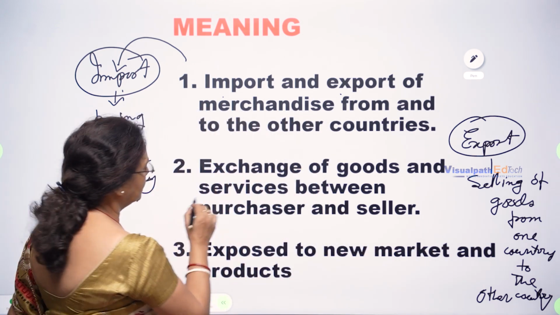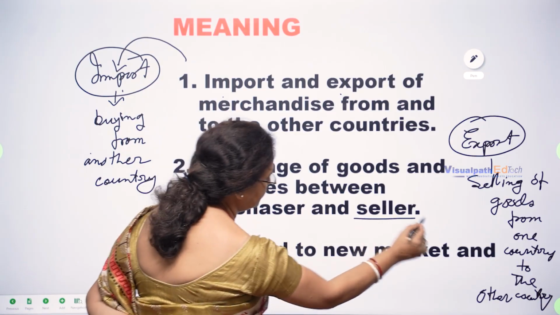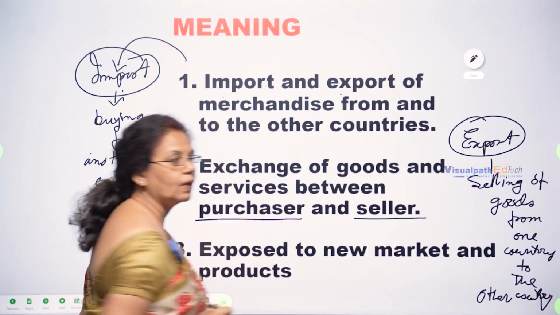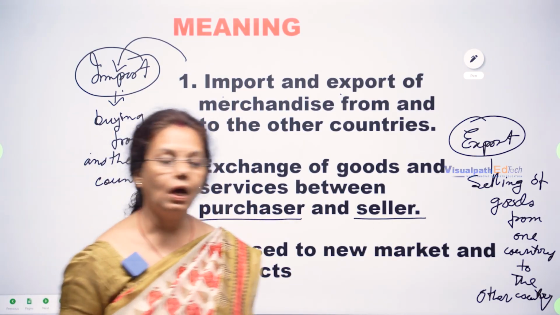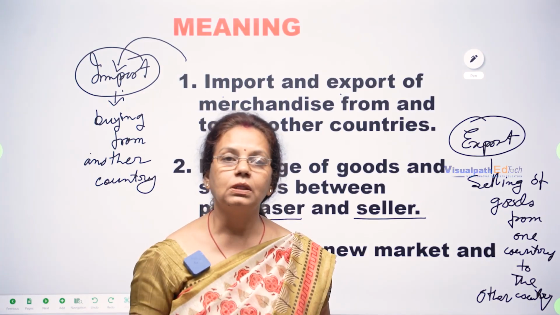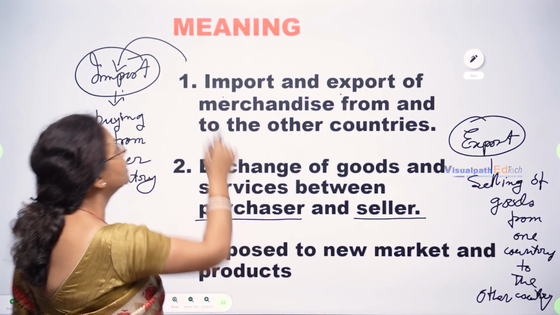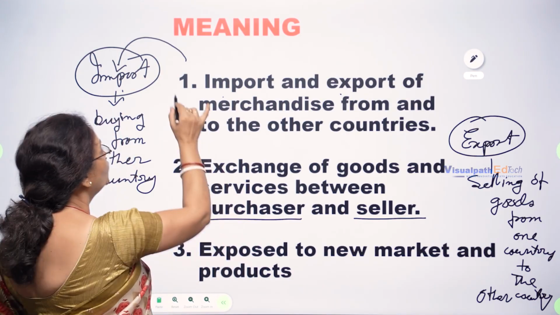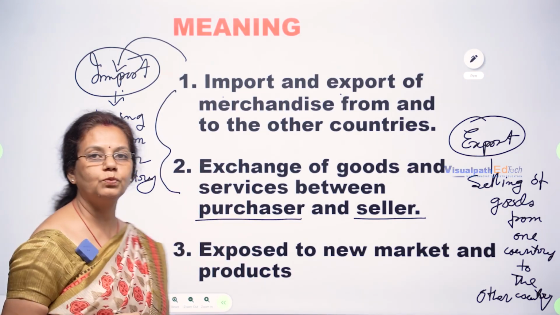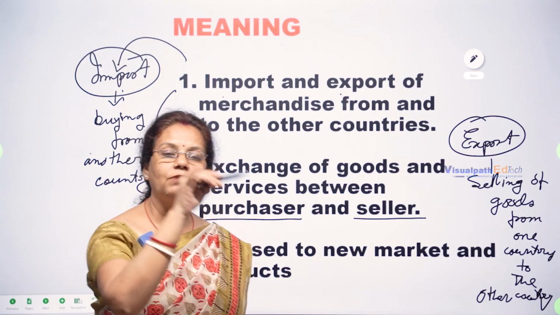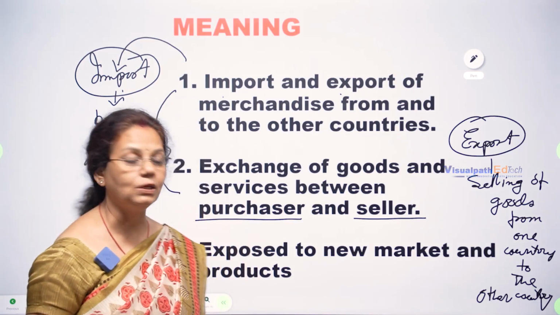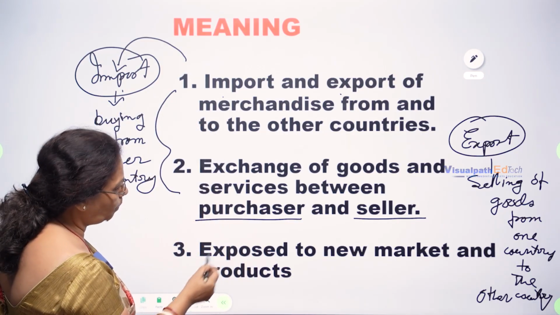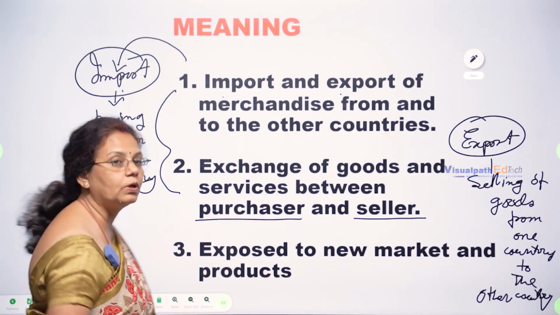One is the seller, another is the purchaser, who purchased the goods and who sold the goods. If we combine these two terms, then we will get the meaning very easily. Two parties are there, exposed to new markets and products.